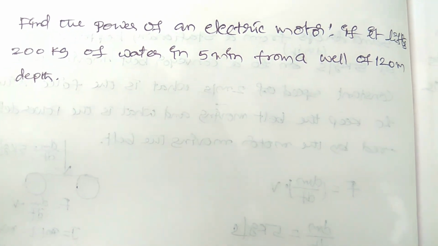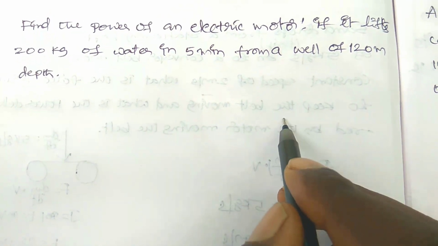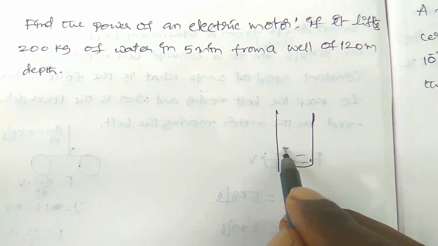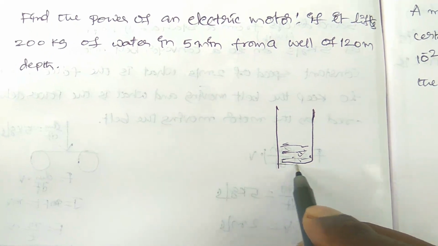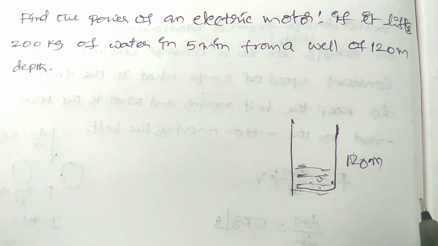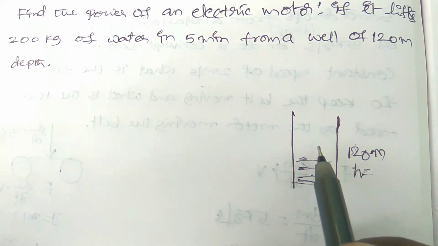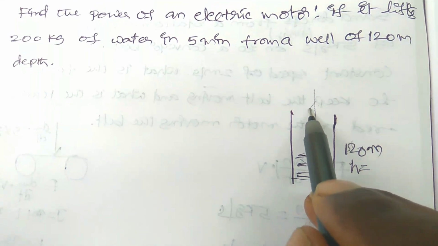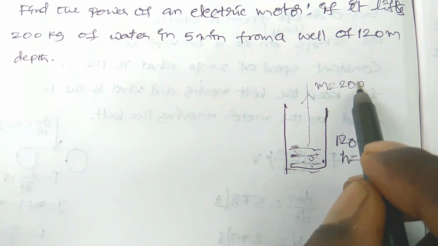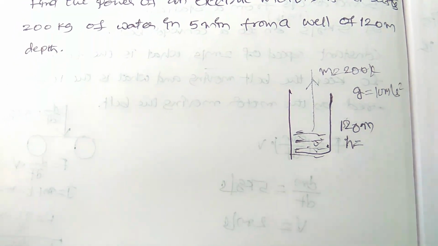Next one: find the power of an electric motor if it lifts 200 kg of water in 5 minutes from a well of depth 120 meter. So here there is a well, and at the bottom there is water at 120 meter of depth. This depth is the height, the mass of water is 200 kg, and let g be 10 meter per second square.